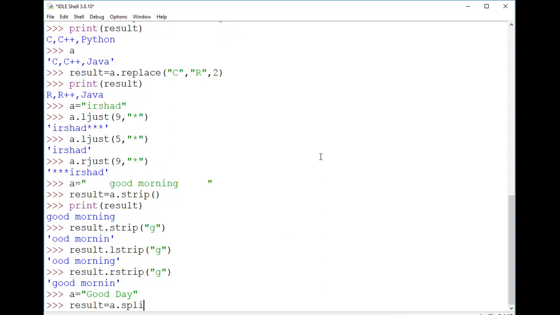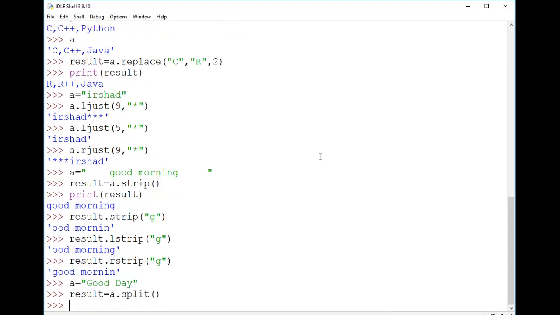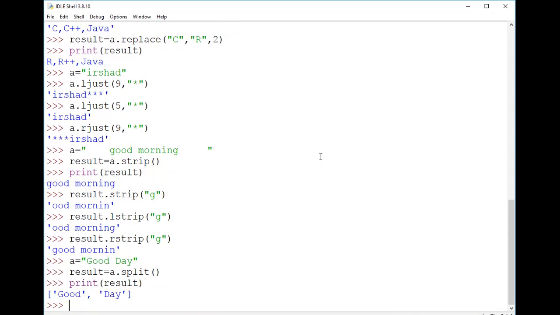Whenever you haven't provided any argument in split, a single string is converted into a group of strings.